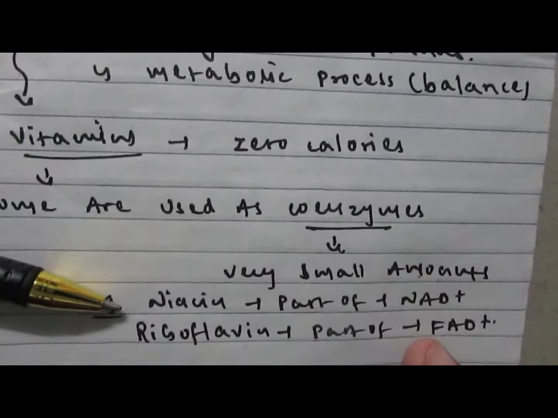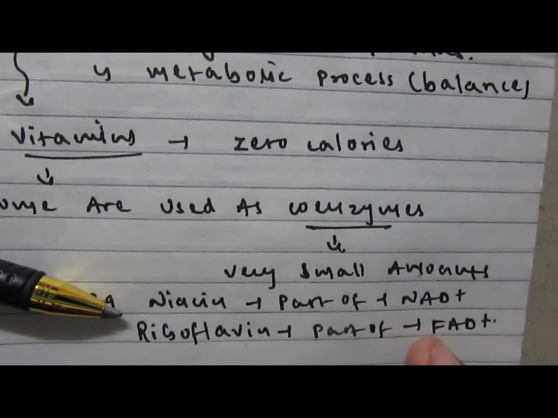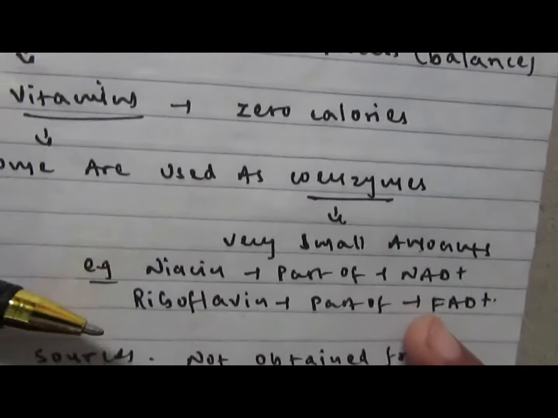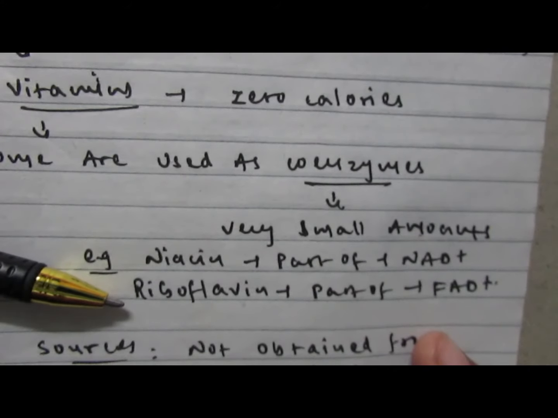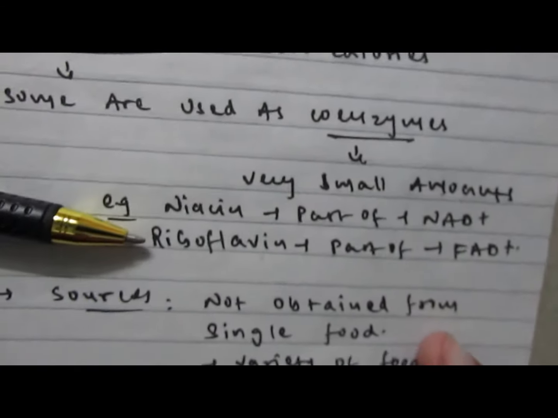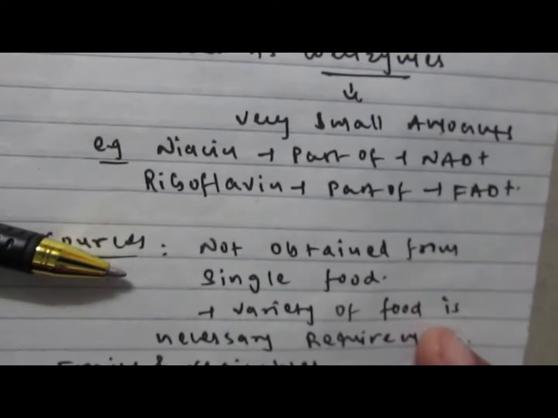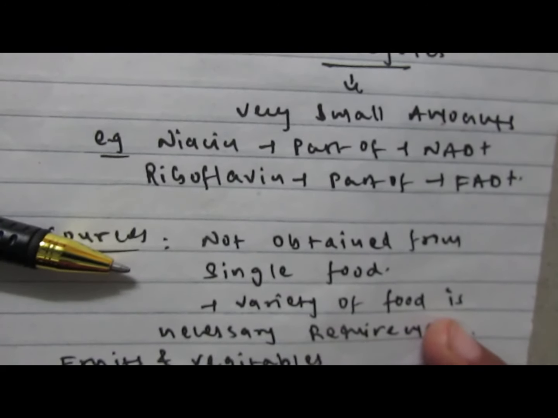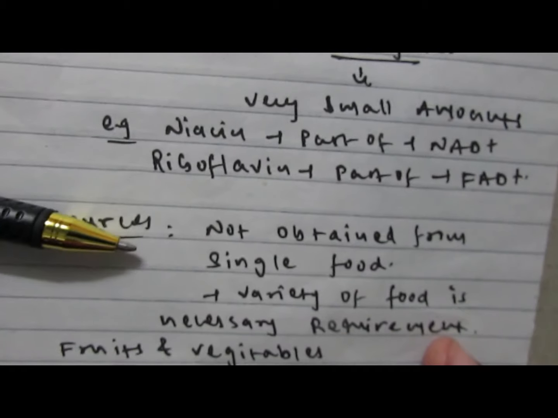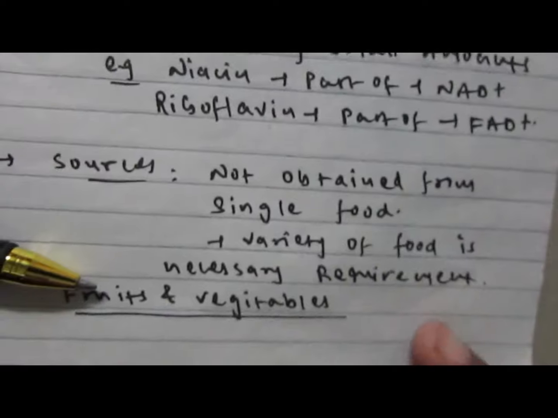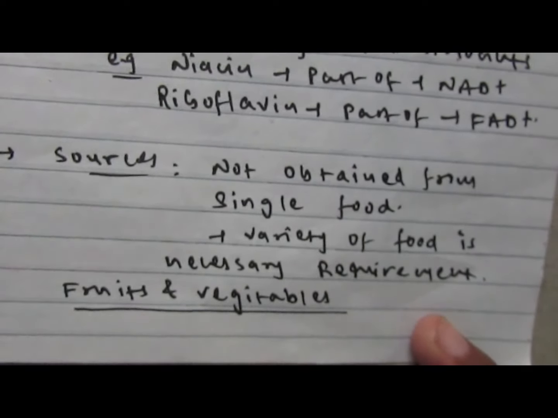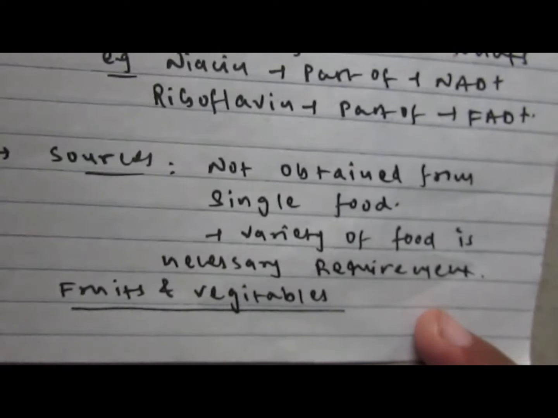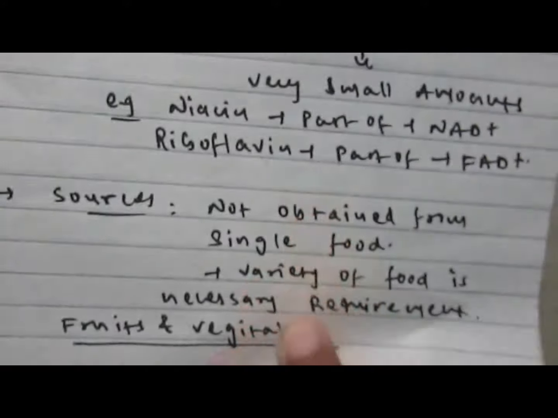For example, niacin is a part of NAD, that is nicotinamide adenine dinucleotide, and riboflavin is a part of FAD, that is flavin adenine dinucleotide, and these coenzymes are used in many metabolic processes. Generally, vitamins cannot be obtained from a single food, so we need a variety of food sources to maintain the levels of different vitamins. Fruits and vegetables are the main source of vitamins.